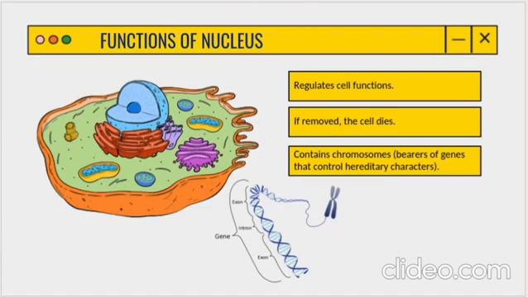What is the function of the nucleus? It regulates the cell functioning. If removed, the cell will immediately die. So remember, as I said, the nucleus is the headquarter. If I remove the nucleus, the cell will immediately die, because it is the only one who does the work of the cell. Every regulation and continuation is done by the nucleus, and it controls and contains chromosomes, which are the carriers of genes, and they control the hereditary character, genetic material.